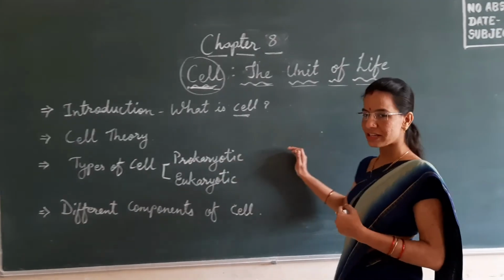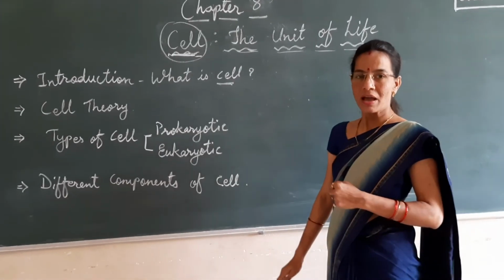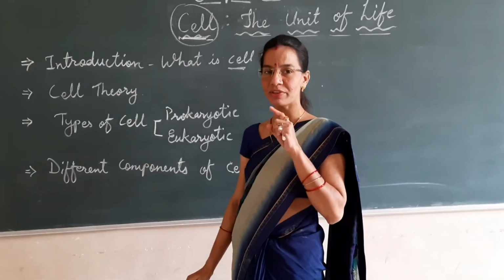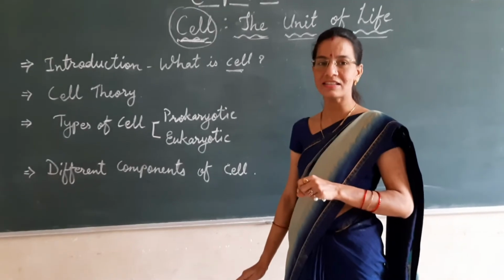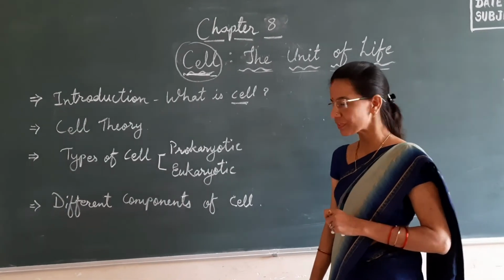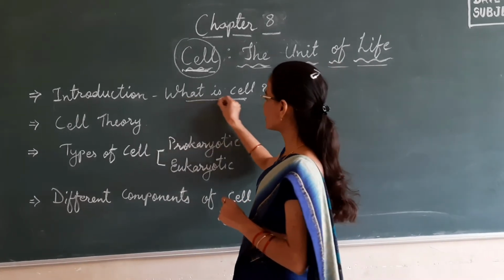Actually this chapter is the expansion of chapter number 5 of class 9. Before moving through this chapter, you must be knowing the class 9 chapter number 5, the fundamental unit of life.